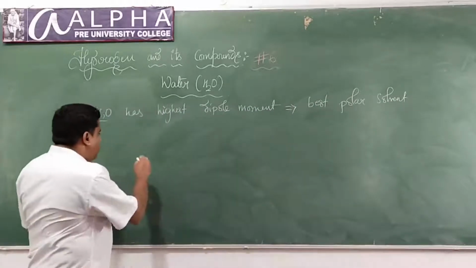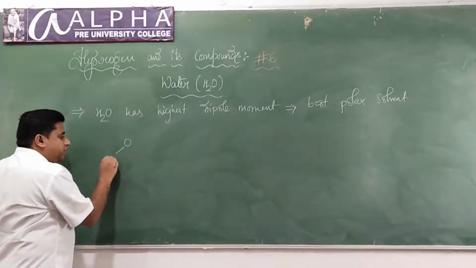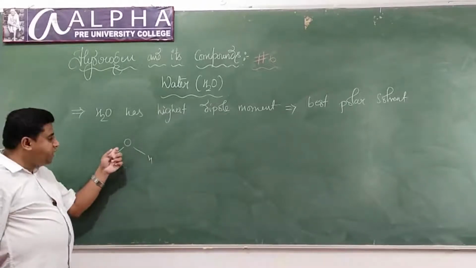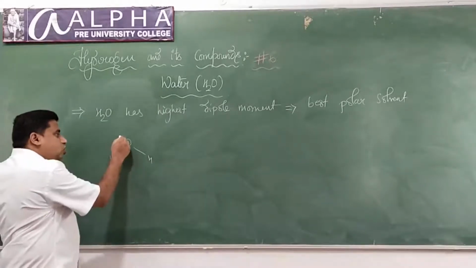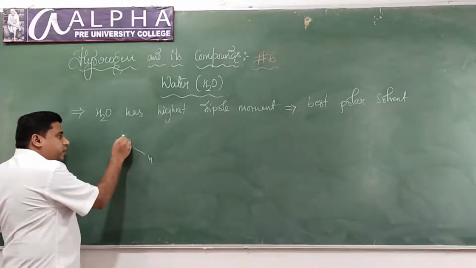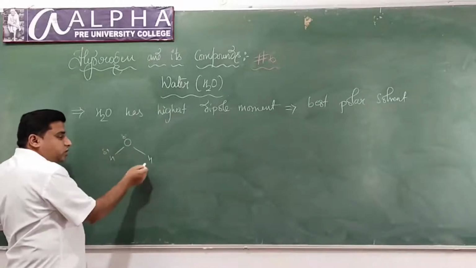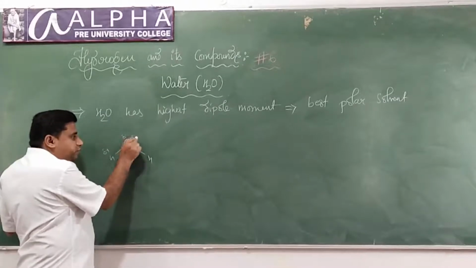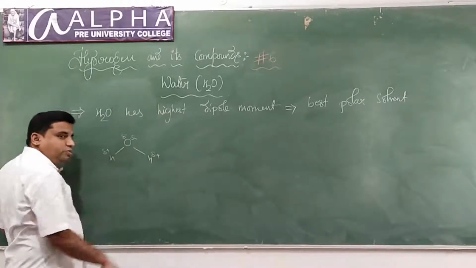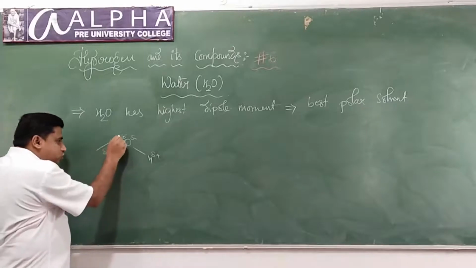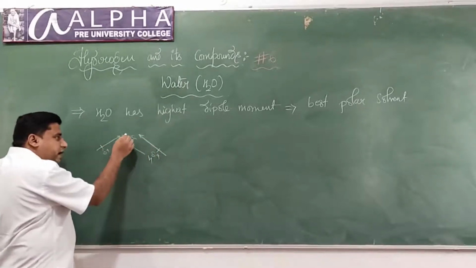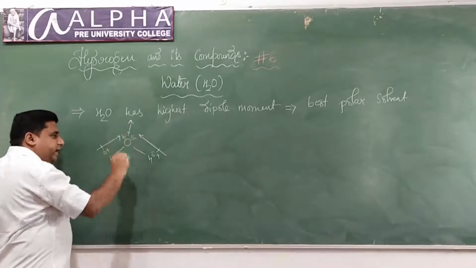Observe the molecule of water, H-O-H. We know oxygen is more electronegative than hydrogen. Therefore, oxygen will get partial negative, hydrogen will get partial positive. Here also oxygen is more electronegative than hydrogen. Oxygen gets partial negative, hydrogen gets partial positive. The dipole moment is towards oxygen, and the net dipole moment will be in the upward direction.